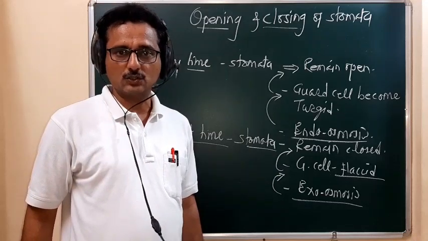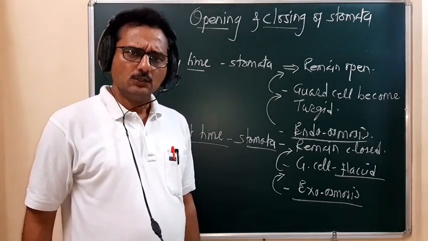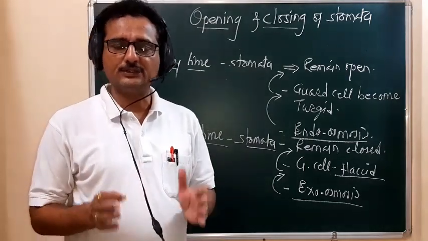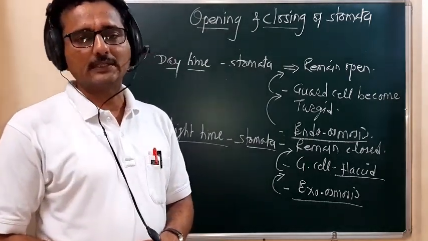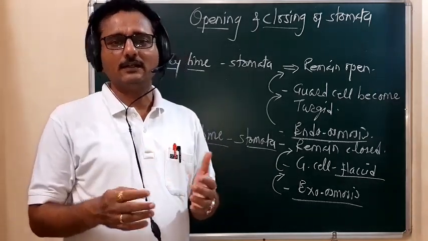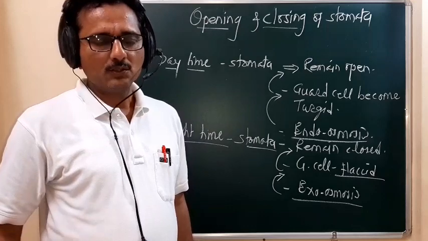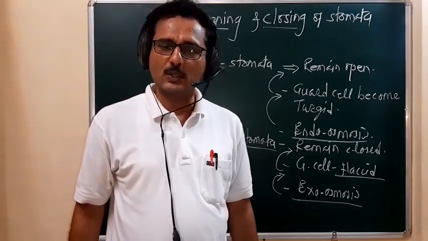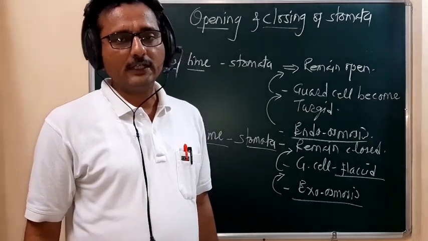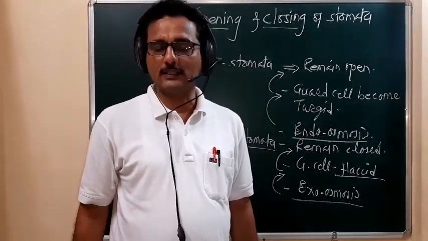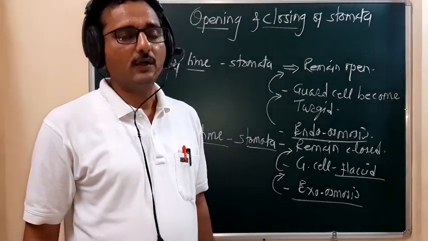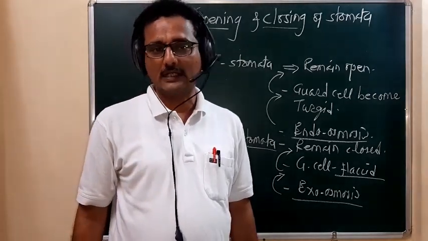So remember, students, because of the change in osmotic concentration of the guard cell, the stomatal opening and closing occur. With respect to this osmotic concentration of guard cells, various scientists put forth theories about the diurnal fluctuation of the osmotic concentration of the guard cells.